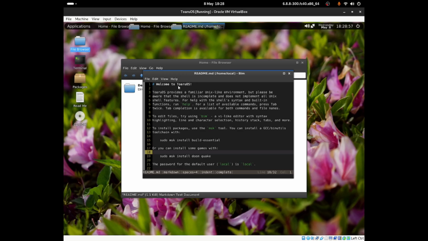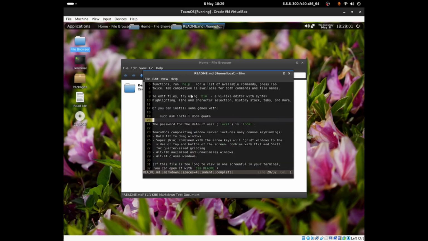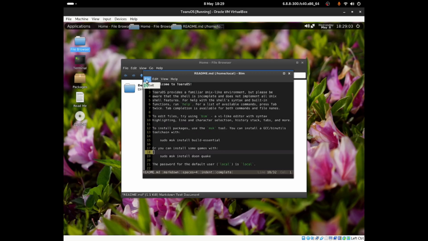But it says here, welcome to ToaruOS, and it just provides you some description about it. But I want to go to File, which allows you to exit, edit. We can copy and paste some of the text. You guys can go to View, you guys can show borders, set zoom, bitmap fonts, snap to cell, redraw, and we can click on to help.